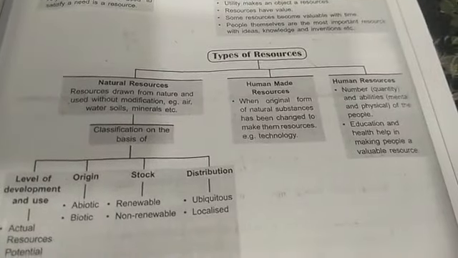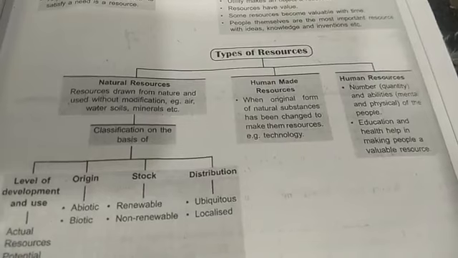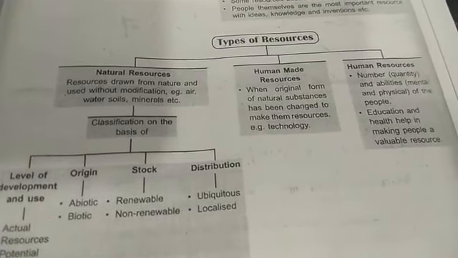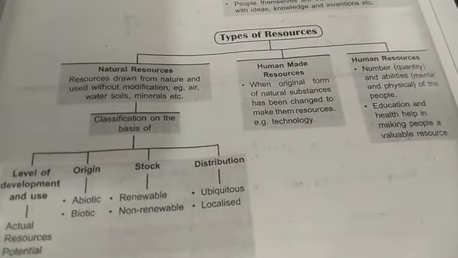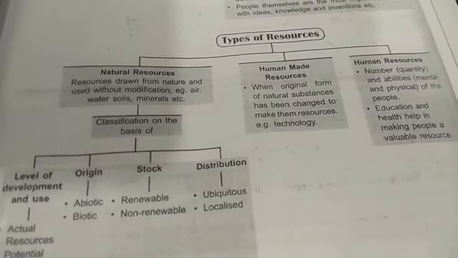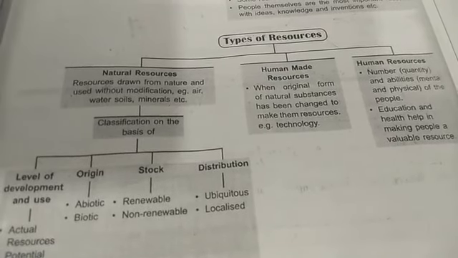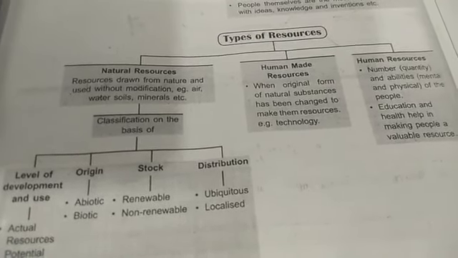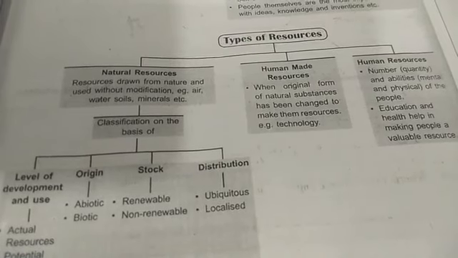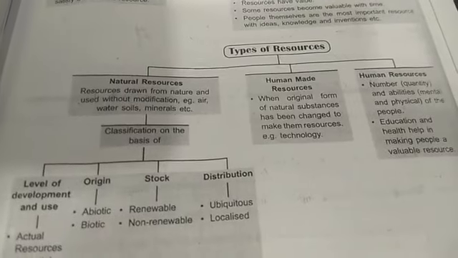There are different types of resources: natural resources, human-made resources and human resources. Now, what do you mean by natural resources? Resources drawn from nature and used without modification are called natural resources. For example, air, water, soils, minerals, etc. So we are not modifying them, we are accepting or using them as they are.